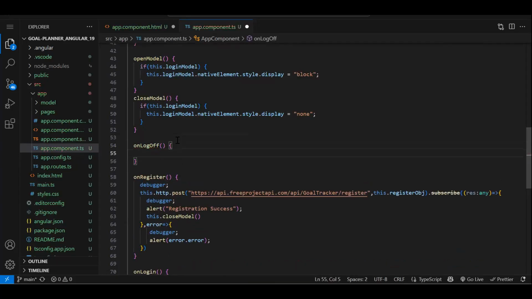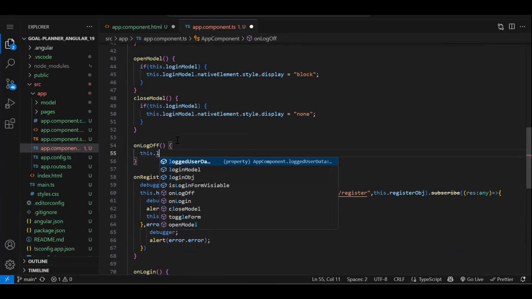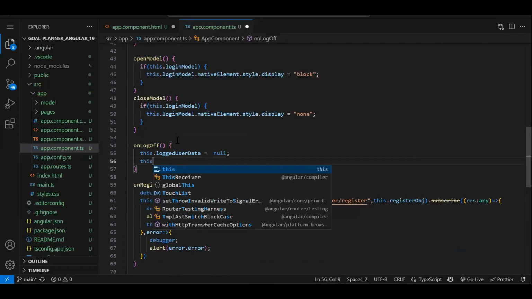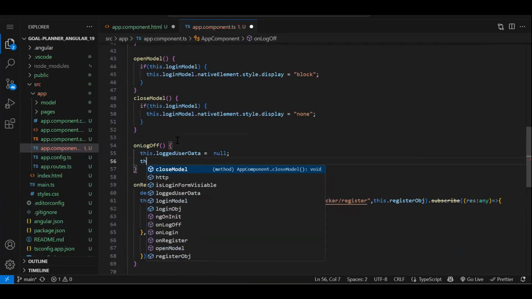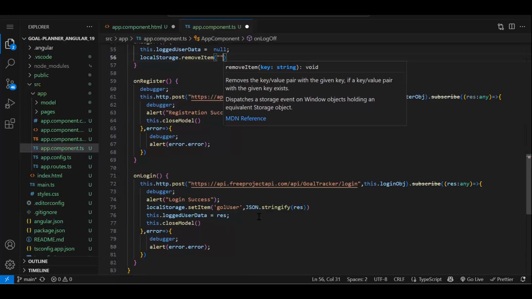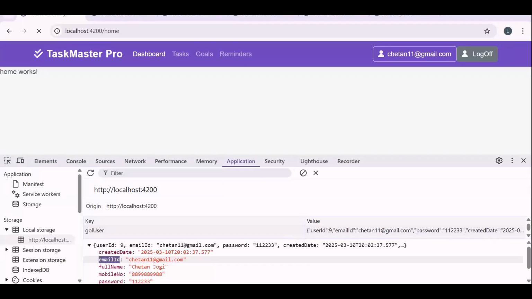Fine. Now, on click of log off, first you need to remove this variable value. So logged user data is equal to null. Then the local storage data we need to remove. So localStorage.removeItem, and what do we need to remove? This particular key data. Let's save and check it.